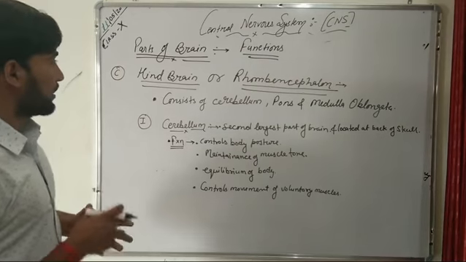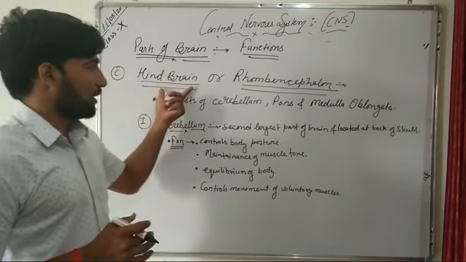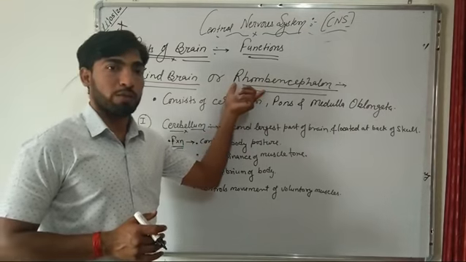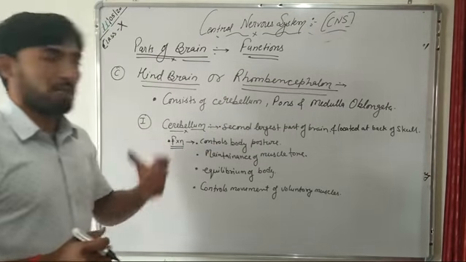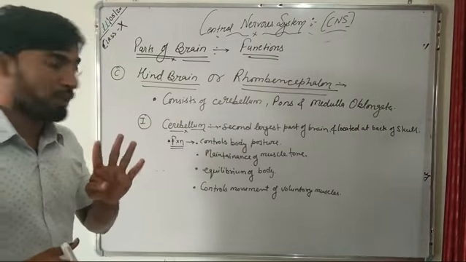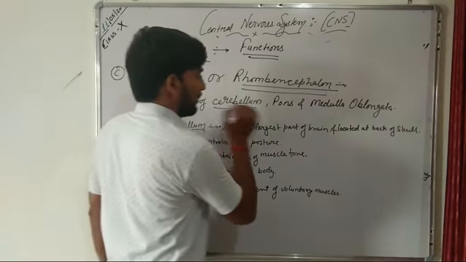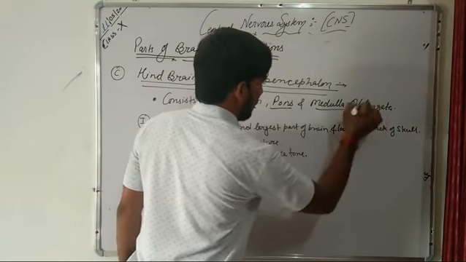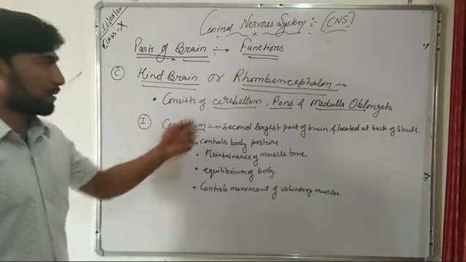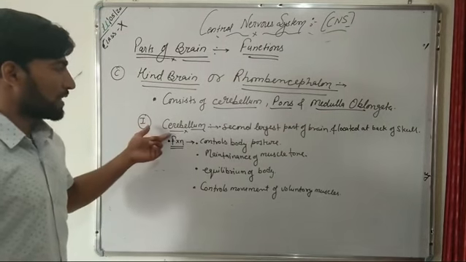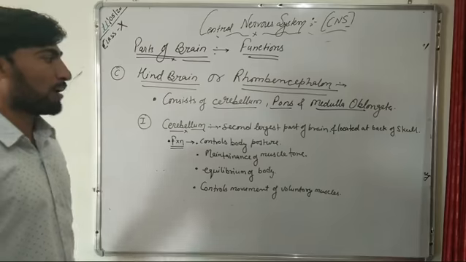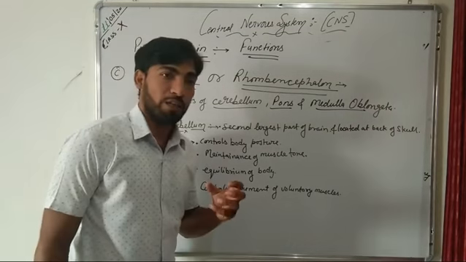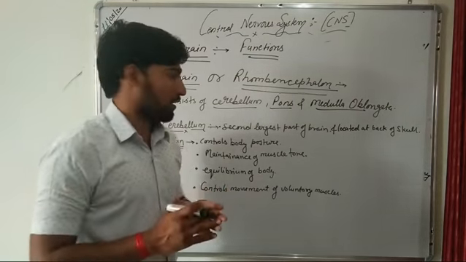Now, the third part of our brain is the hindbrain, which is also known as rhombencephalon. This hindbrain consists of three parts: the cerebellum, pons and medulla oblongata. First we will discuss the cerebellum. This cerebellum is the second largest part of our brain and it is located just at the back of the skull.